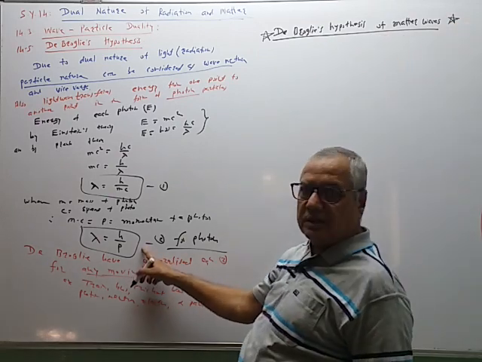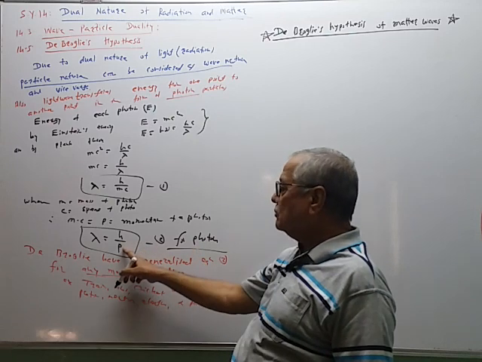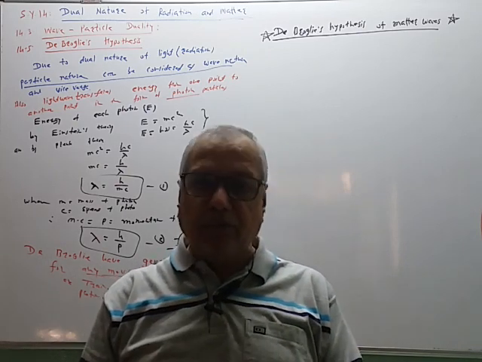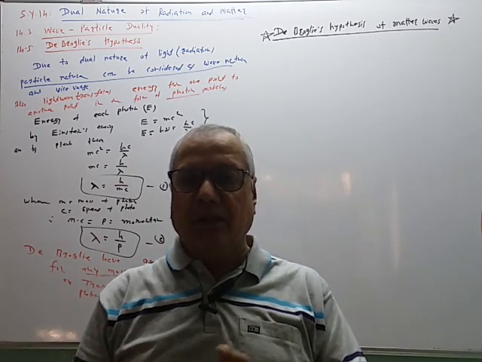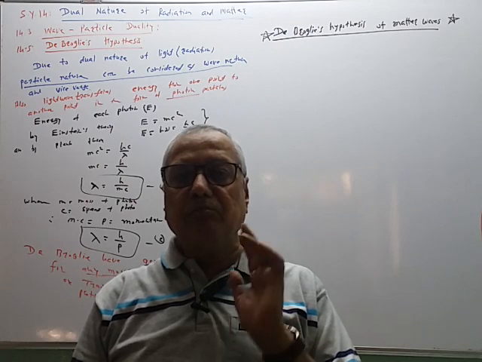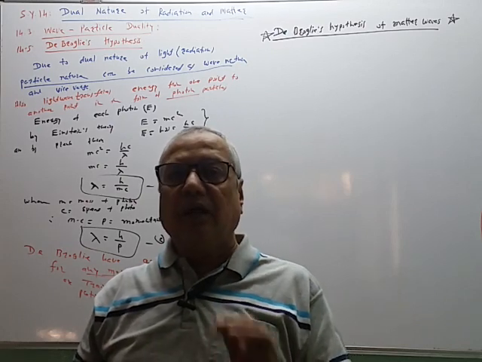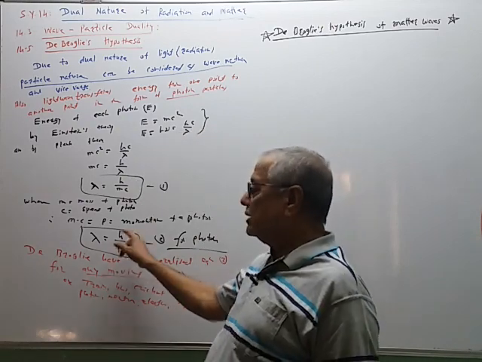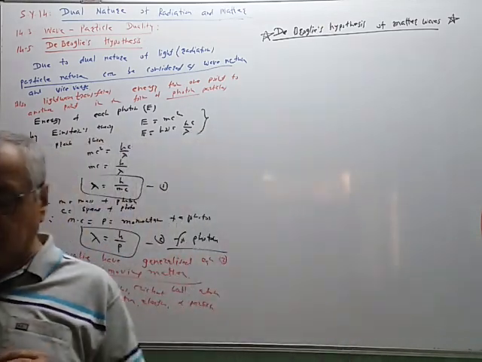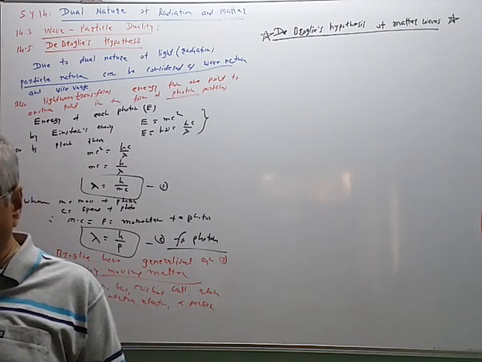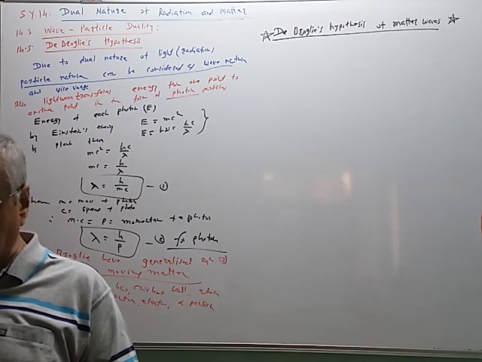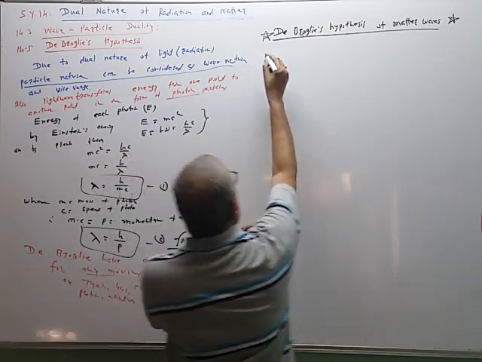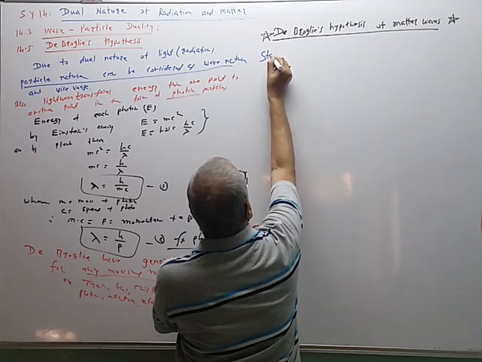This is restricted for photon only. P is the momentum of the photon, lambda is the corresponding wavelength of the matter wave associated with the moving photon. Now we can generalize this statement. Any matter which is moving with momentum p has a wave called as a matter wave, and its wavelength lambda is given by the same relation, lambda is equal to h by p. So this is the de Broglie's hypothesis of matter wave. So statement of this de Broglie's hypothesis is like this.